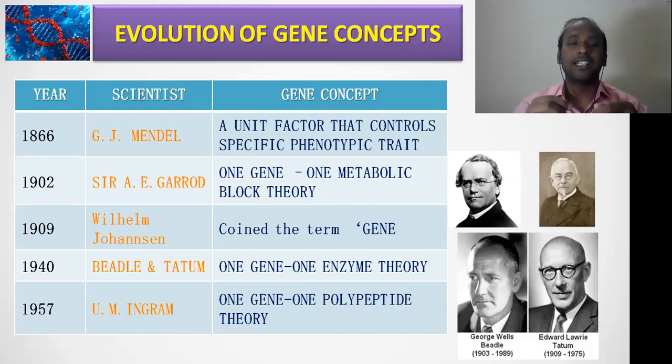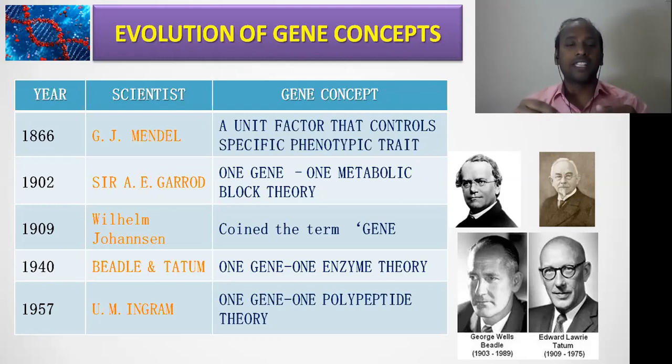His name is Johannsen. Right? In 1940, Beadle and Tatum. This Beadle and Tatum gave an important concept that we call the one gene, one enzyme theory. Right? This is the one gene, one enzyme theory, which was popular for quite some time, and this was given by Beadle and Tatum.